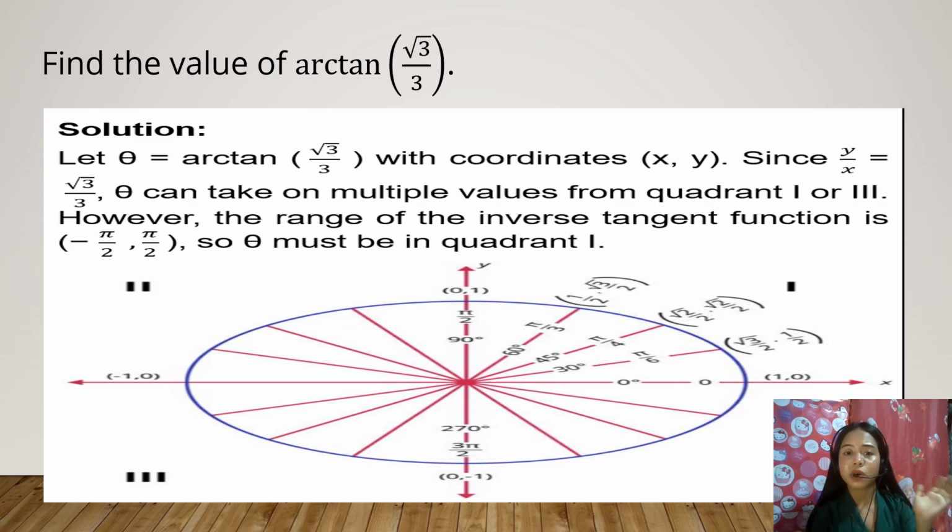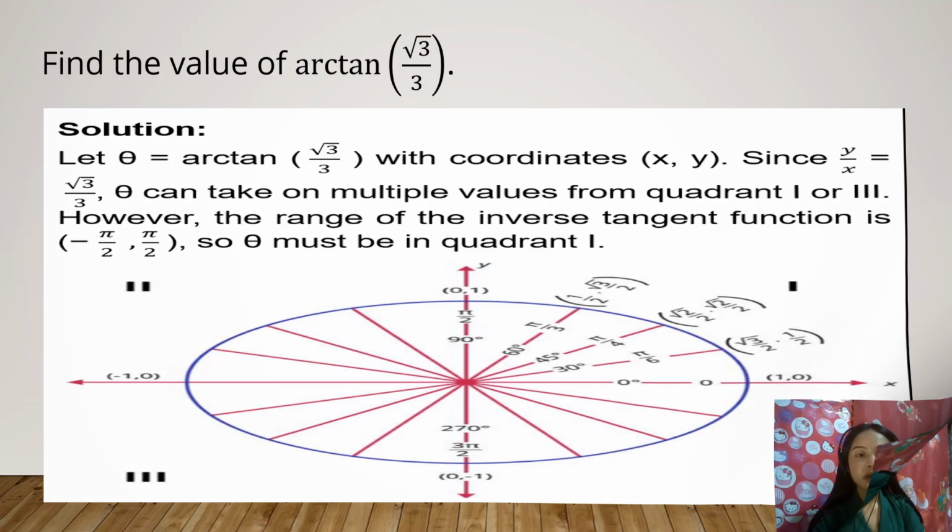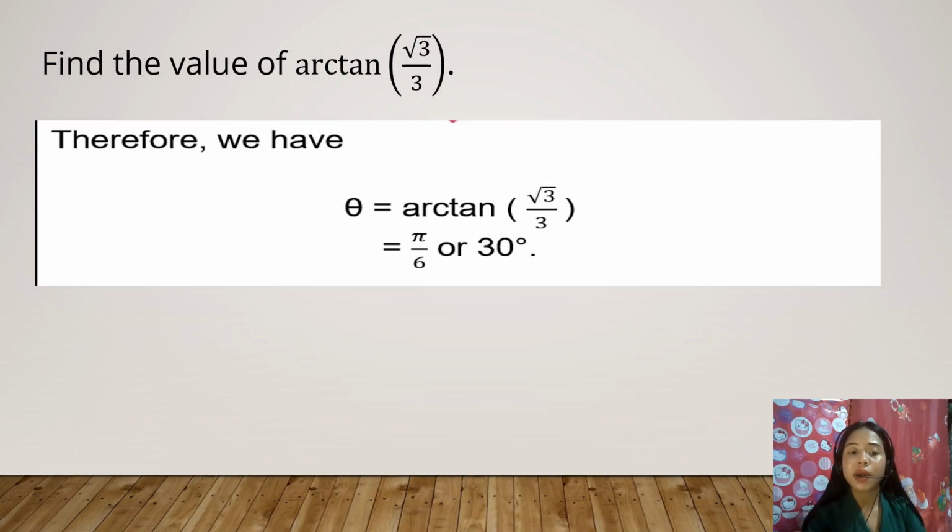Na-gets? You have any question, clarification? Okay. So, therefore, we have theta is equal to arctan of square root of 3 over 3. So, ang answer ana is pi over 6 or 30 degrees. So, giunsa again pagkuha si pi over 6. Gamitan man siya calculator tangent 30 degrees. Okay? Okay, let's proceed.